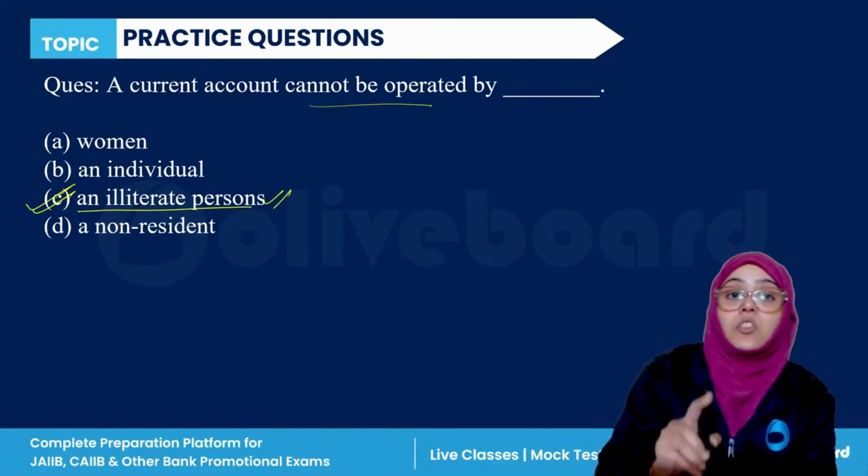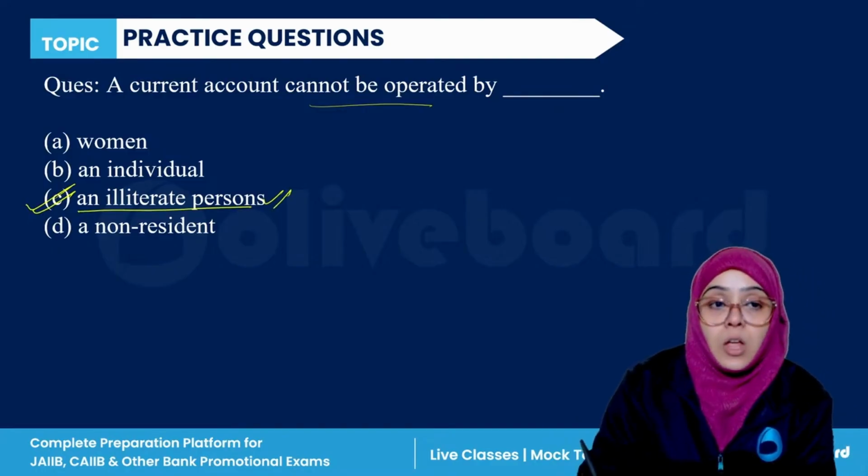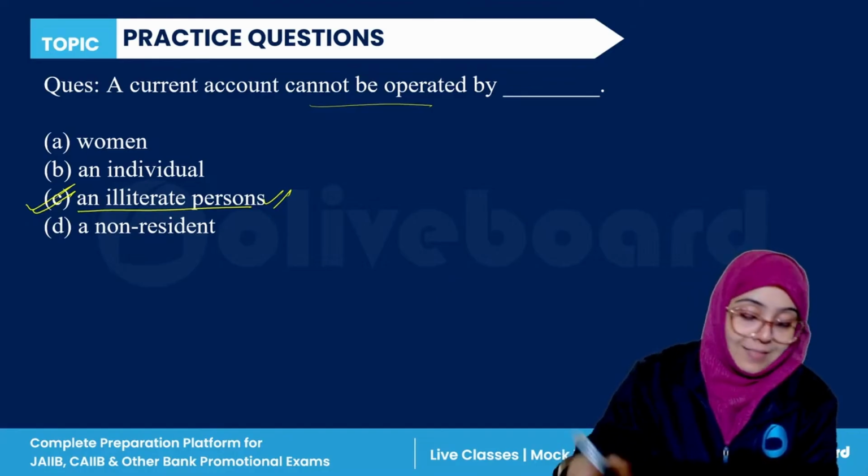An illiterate person is not allowed to operate a current account. So C is the correct answer. Yes, C.